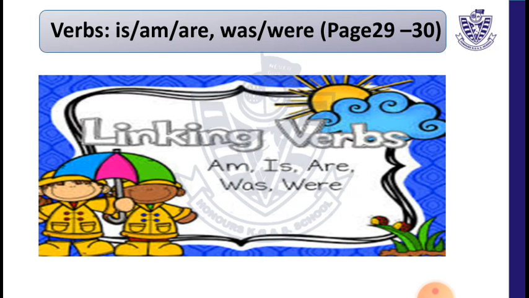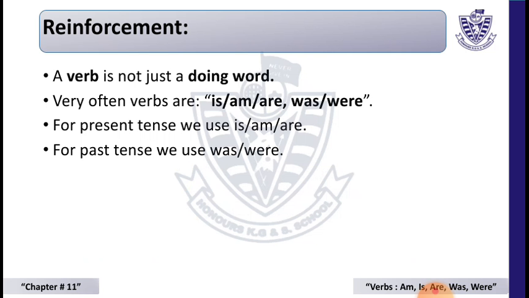Come to the next slide, which is about is, are, am, was, were. First of all, students, you have to keep in mind that is, are, am, was, were are linking verbs. Some key points about verbs: a verb is not just a doing word, meaning there are many other verbs like is, are, am, was, were that are commonly used. For present tense we use is, are, am, and for past tense we use was, were.